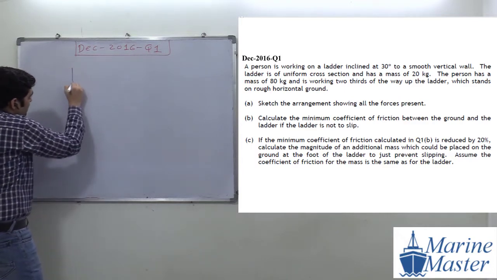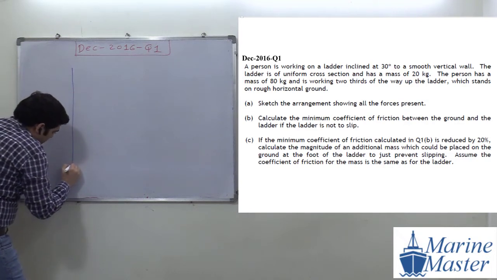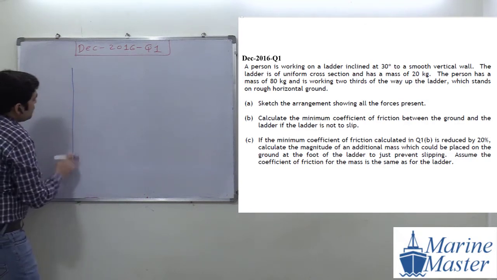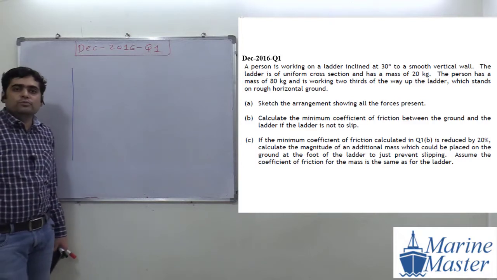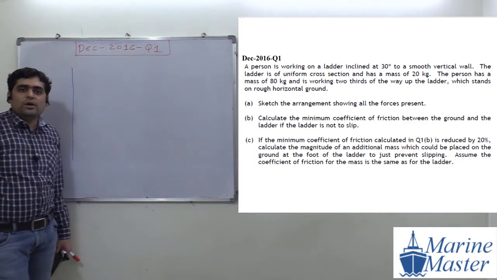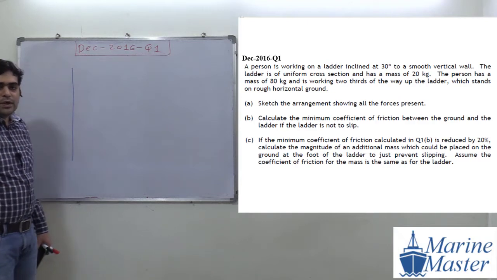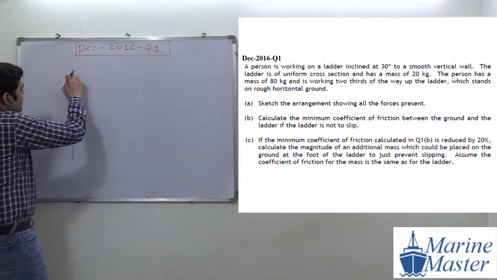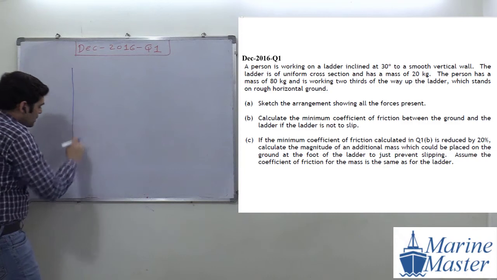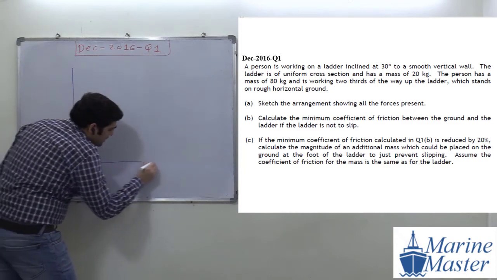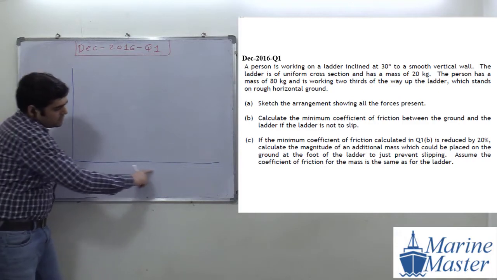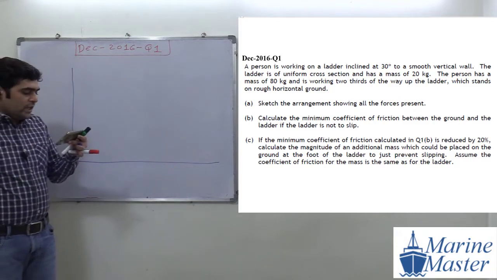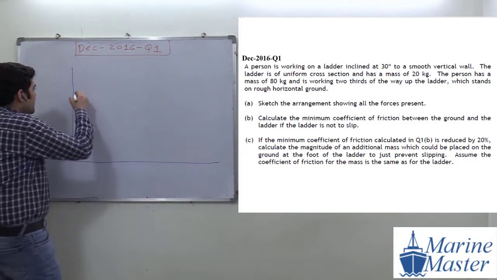So this is our wall. Try to see the scenario, everyone. What is the speciality of this wall in this question? Our wall is smooth. Okay, good. Then this will be our horizontal ground. On that ground there will be a ladder.